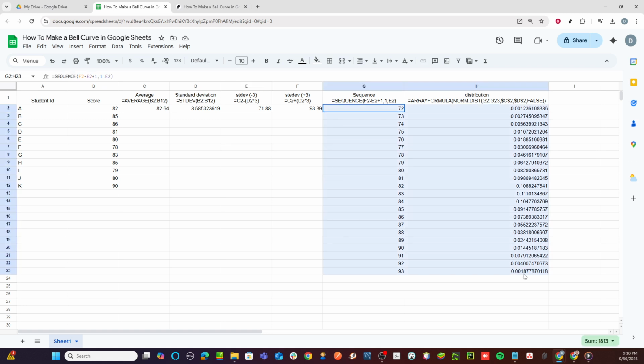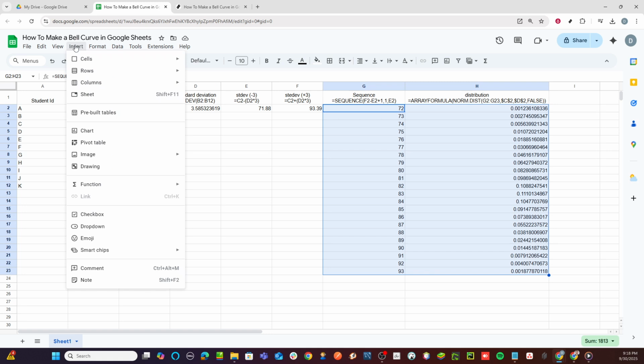This step is essential to bring up the necessary tools for inserting various elements into your spreadsheet. It's a good idea to familiarize yourself with this menu as it provides numerous options to enhance your sheet. With the Insert menu open, find and click on Chart. This will open the chart editor on the right side of your screen.